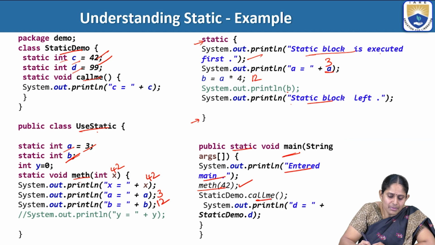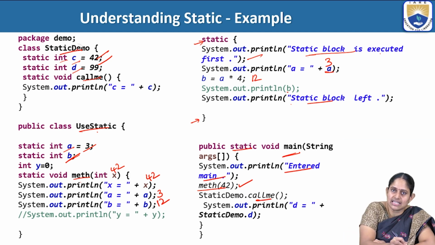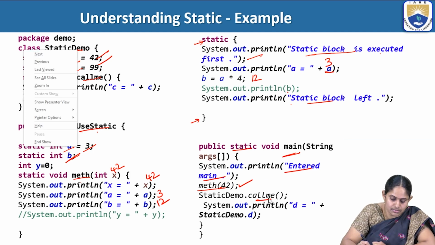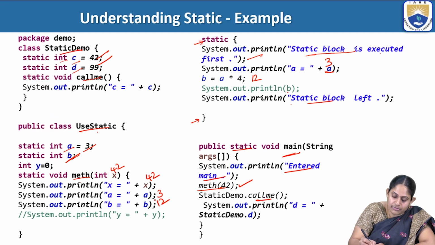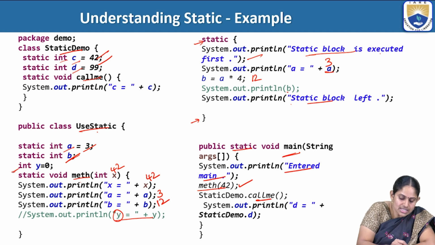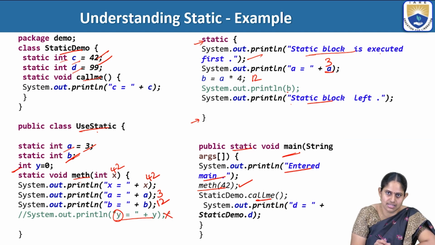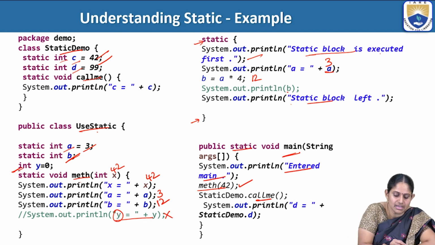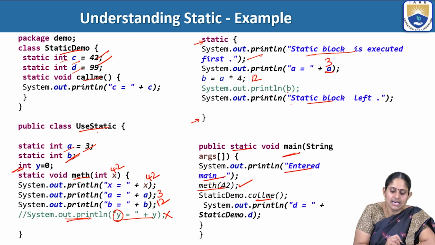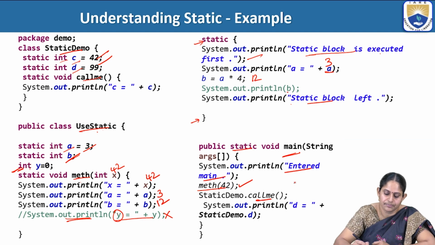Then callme is the static method inside the StaticDemo class. Before that, here we are trying to access the y variable. The y variable is not a static member, so we cannot print this. This statement will display an error since y is a non-static member. Y is a non-static member of UseStatic and meth is a static member. So a static member cannot access a non-static member. So this line will display an error in case you try to execute it.